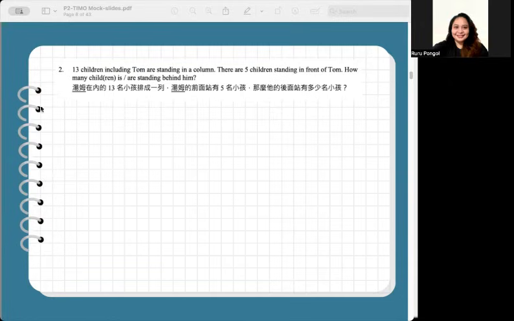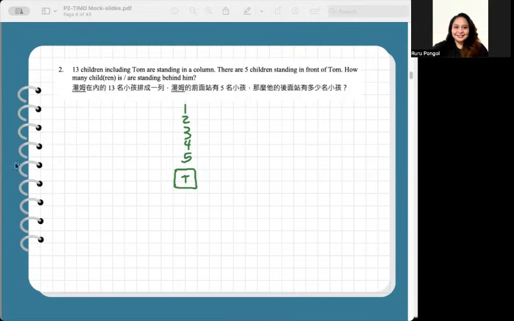So you can illustrate that this is Tom, and there are 5 children standing in front of him. First, second, third, fourth, 5. So Tom is the sixth person from the front.